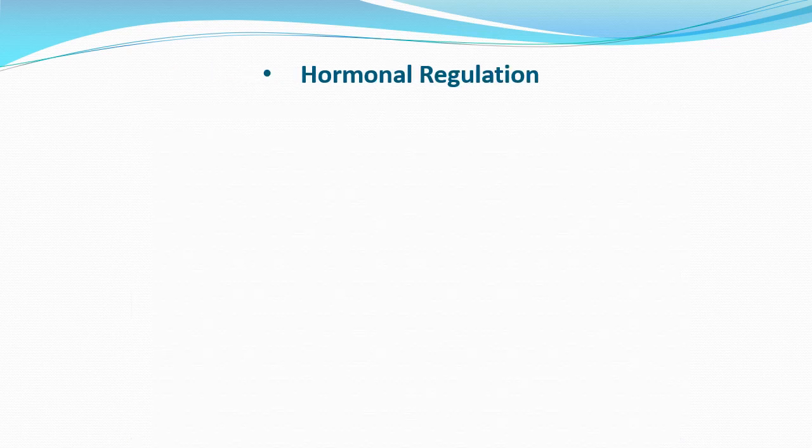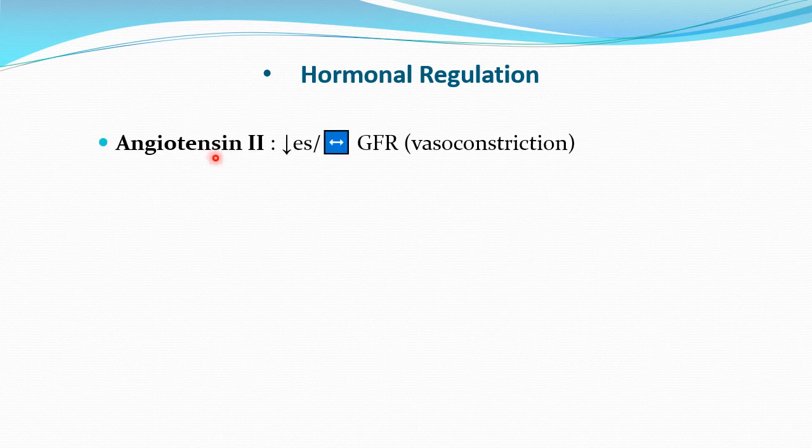Then the hormonal control. You know there are various hormones, in the form of vasoconstrictors and vasodilators, that will affect the GFR. First, the hormones that will decrease the GFR, of which one is angiotensin 2. Normally it will decrease the GFR, but its role is dual. Initially angiotensin 2 may prevent a decrease in the GFR. Angiotensin 2 is a vasoconstrictor, but predominantly it has a vasoconstrictor effect over the efferent arterioles initially. So efferent arteriolar constriction will not decrease the GFR.